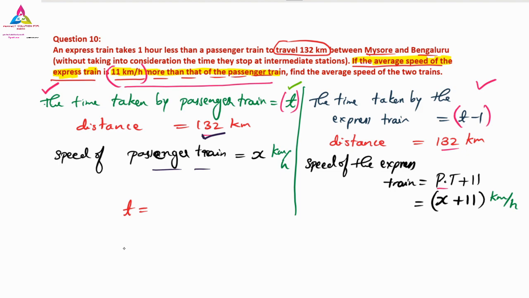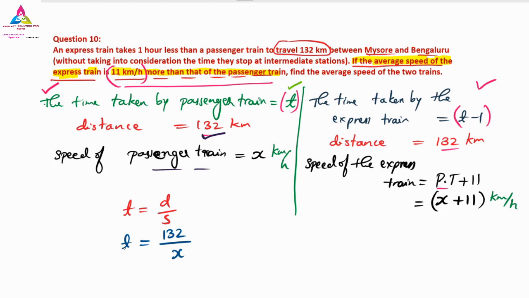Yes, time is distance by speed. So here we will take distance. Distance is here nothing but d by s. So t is equal to distance, which is 132, divided by speed. Speed we have taken as x. This is the first thing.